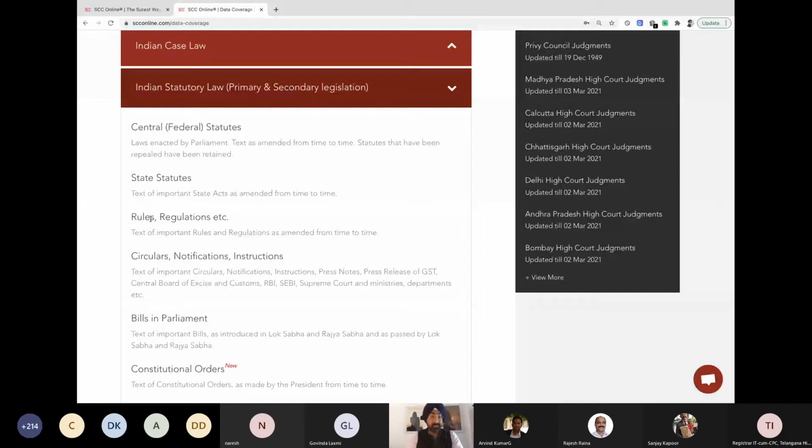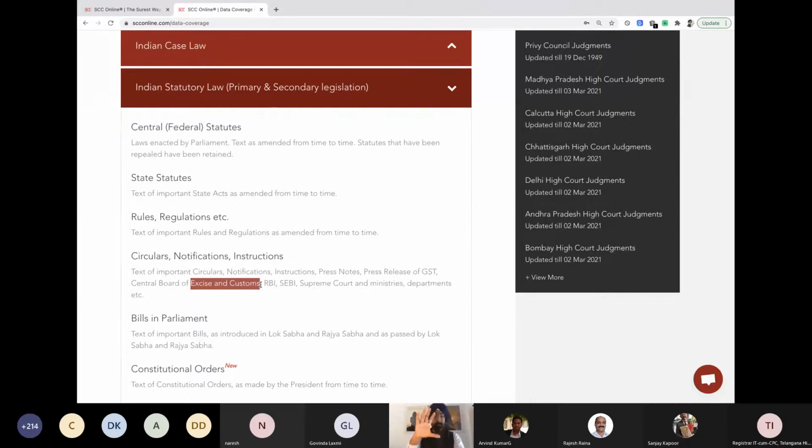Now, this is something I believe a lot of members can make use of, that is circulars, notifications, instructions. Over here, the circulars and all this information are kept ministry-wise. You can see a few examples given over here. Let's take the example of excise and customs. If you want to see the notifications under central excise and customs, there will be a layout made in the website. You click on Central Excise and Customs.